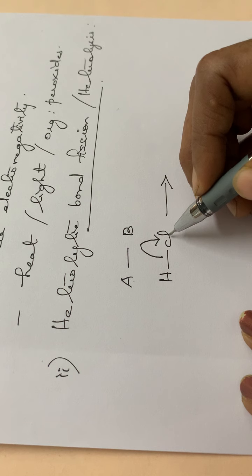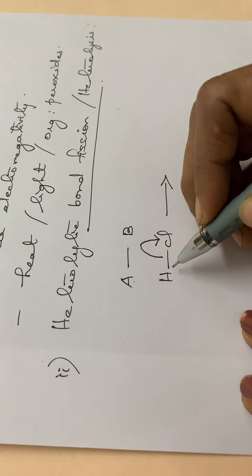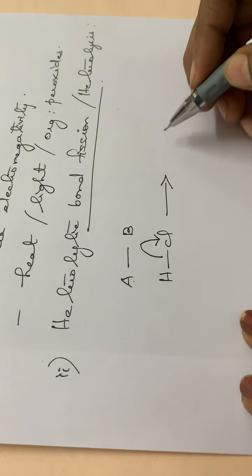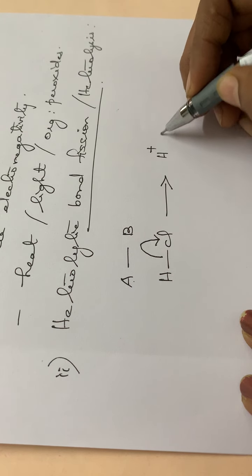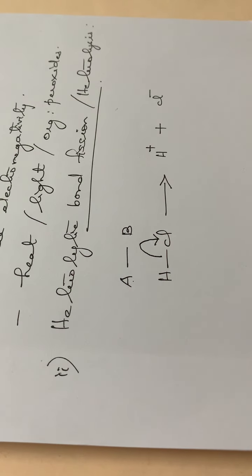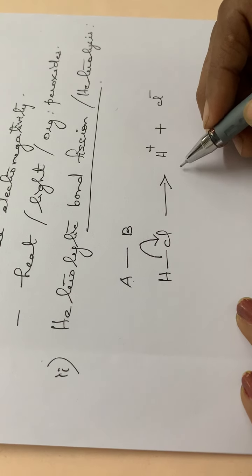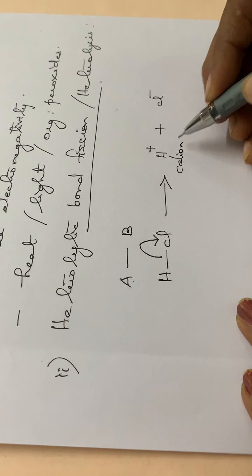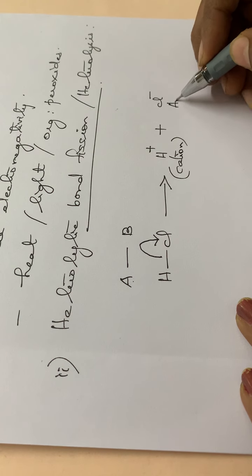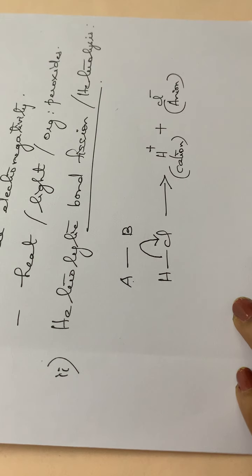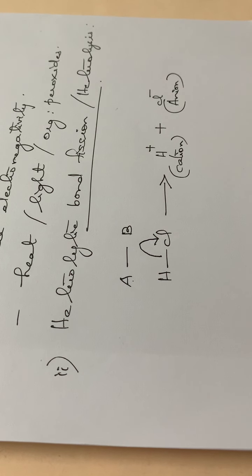So chlorine is receiving this electron pair. Therefore chlorine will be getting a negative charge and hydrogen will be getting a positive charge. Okay, so here the products will be H plus and Cl minus. Those species having a positive charge are called cations, and those species having a negative charge are called anions. So this is the case of heterolytic bond fission.